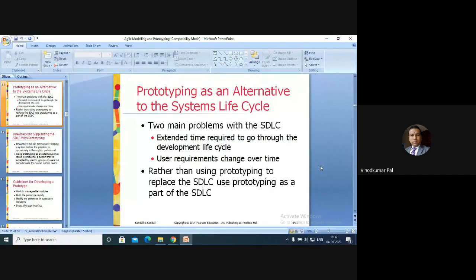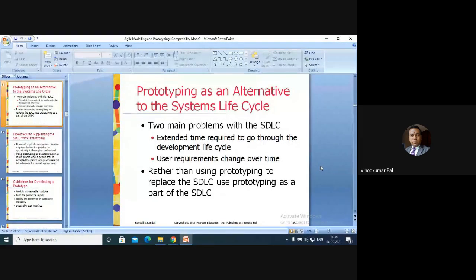We have already discussed this when we started the project, and it is also taking 7 to 8 months to complete, because he has to go through each and every phase of the SDLC. Another core problem in this SDLC is if the user requirement changes over time. We take the user requirement, do the analysis, designing and all.